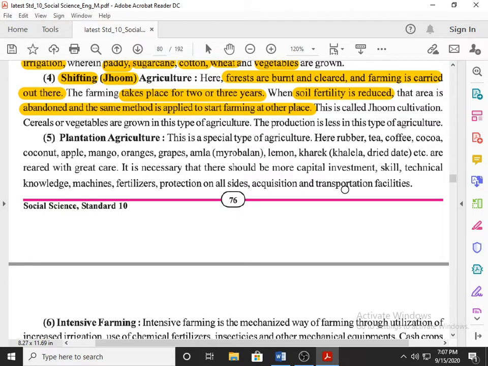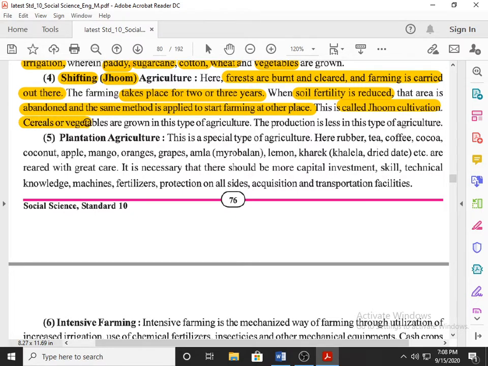Means what? A 3-step process. Step number 1, the forest has to be burned and cleared. Second, after destroying the forest, you carry out farming over here, but you are able to do farming on this land only for 2 or 3 years. Then what happens? When the soil quality and fertility reduce, you will shift, you will move to another area of forest and apply this method over there and start farming in that new location. That's why it is called shifting, or also called zoom cultivation.